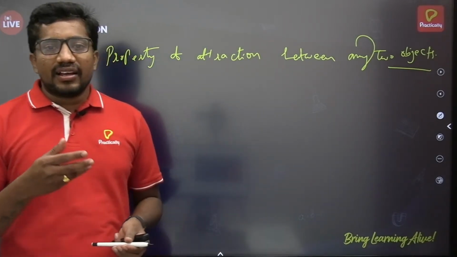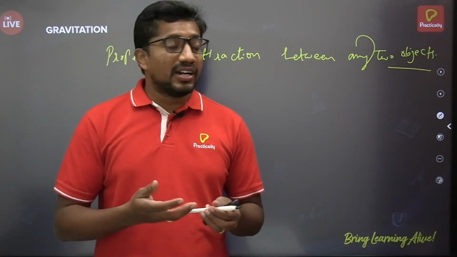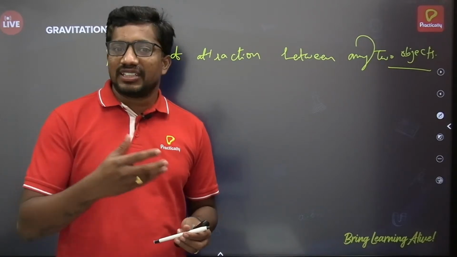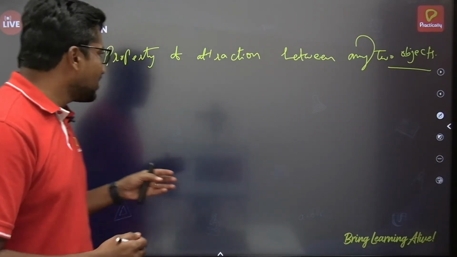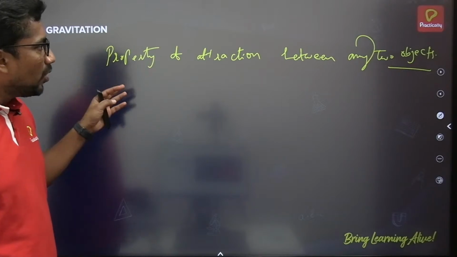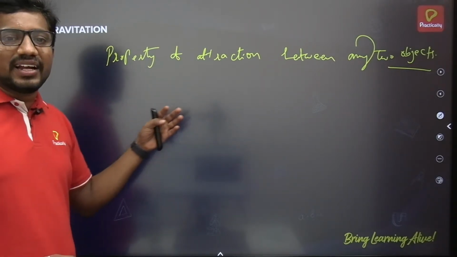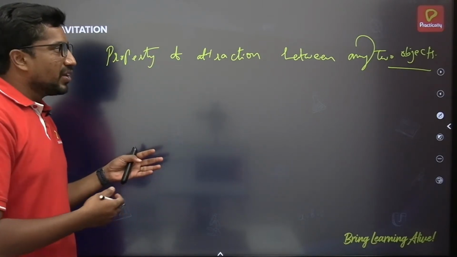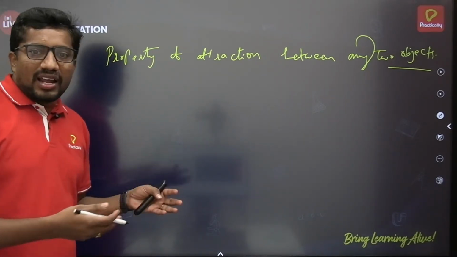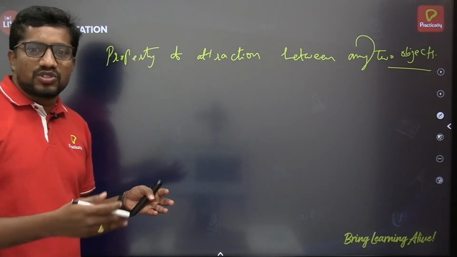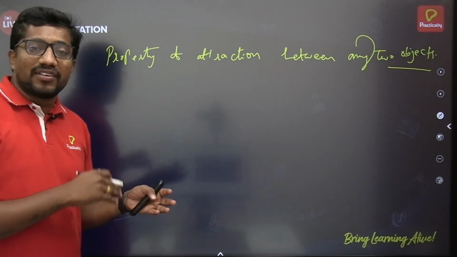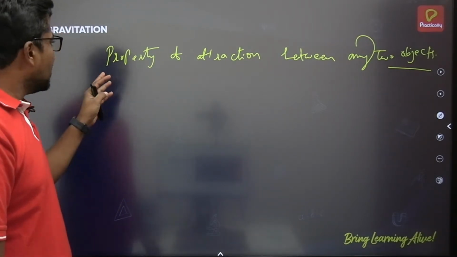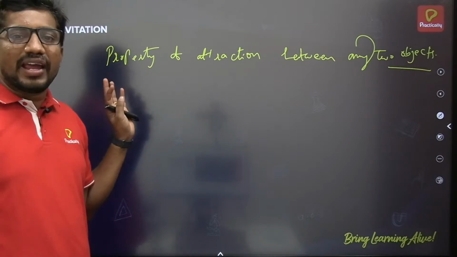So when it comes to this topic, especially gravitation, it's closely connected to the existence of life. I can say it's one of the very important topics, and even in regular life, practically, when it comes to reality, it plays a very important role. So we are going to discuss the same thing, the property of attraction between any two objects.